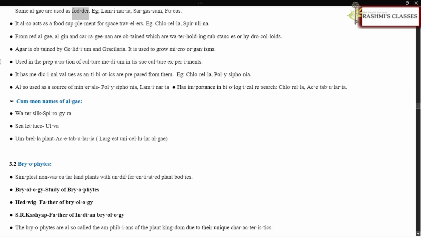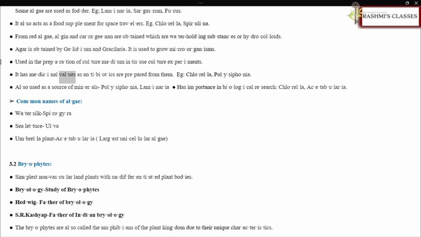Some algae are used as fodder, e.g., Laminaria, Sargassum, Fucus. It also acts as a food supplement for space travelers, e.g., Chlorella, Spirulina. From red algae, algin and carrageenan are obtained, which are water-holding substances or hydrocolloids. Agar is obtained from Gelidium and Gracilaria. It is used to grow microorganisms. Used in the preparation of culture medium in tissue culture experiments.